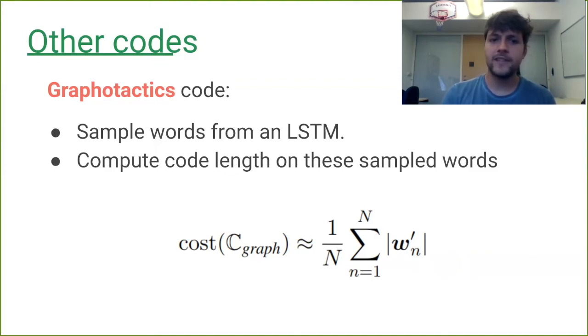But now that we have these sampled words, we can compute the code length for this graphotactically constrained code using these sampled words. And what we do is we simply pair the shortest sampled word form with the most frequent word token in our corpora, making a perfectly Zipfian distributed alignment. And then we can take the expected word length for the sampled words across the tokens.